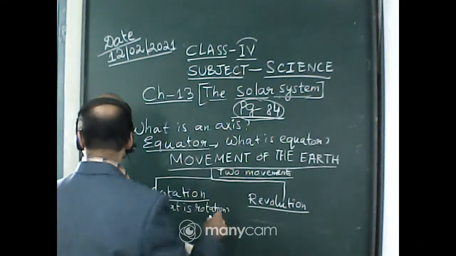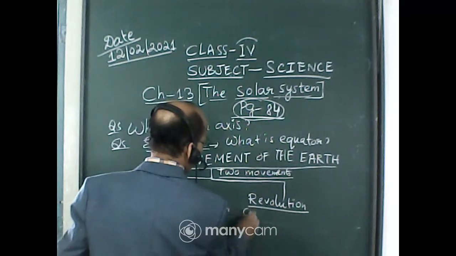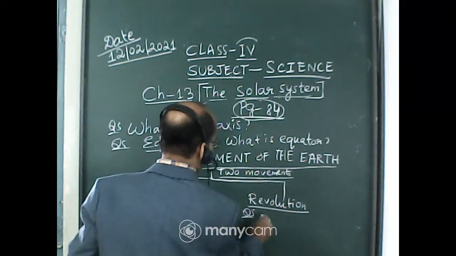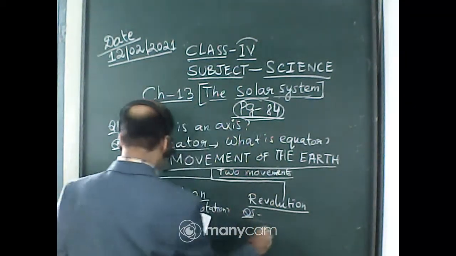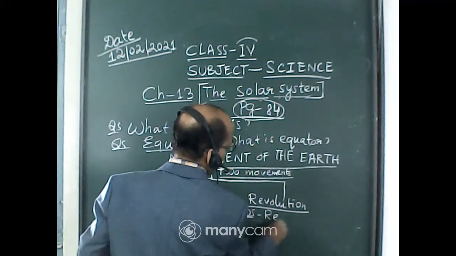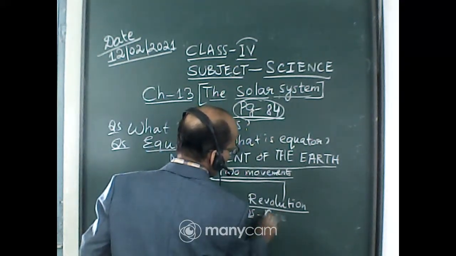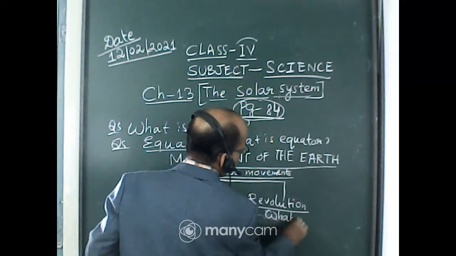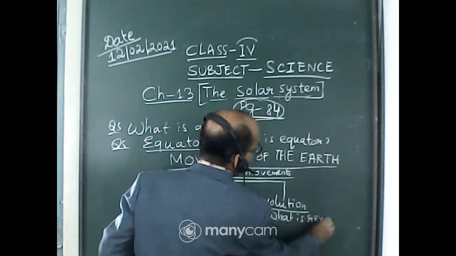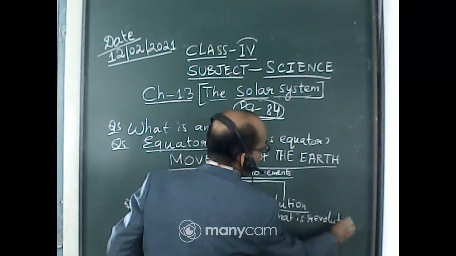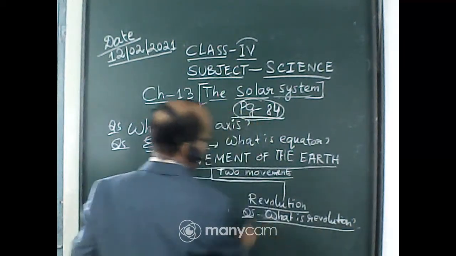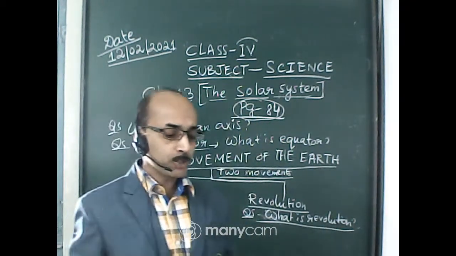Now revolution. Question: what is revolution?